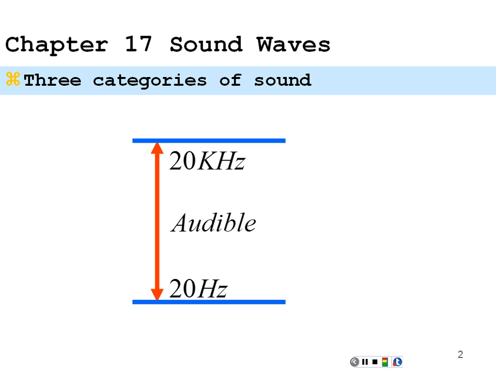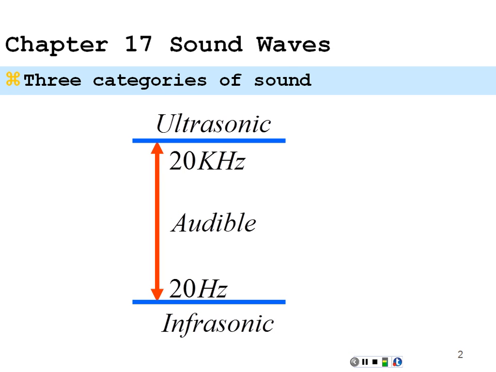If we go above the audible range, we would be into the ultrasonic, ultra meaning above the sonic range. And if we went below the audible range, we'd be in the infrasonic, infra meaning below the sonic range. So there are some creatures that can listen above the audible range. Dogs, you have the dog whistle, so you can hit a frequency that humans can't hear, but dogs can hear. Or bats actually fly in the ultrasonic range, using that to actually see, in a sense.